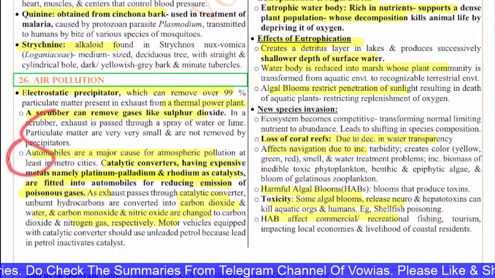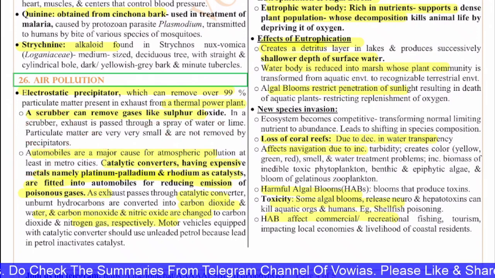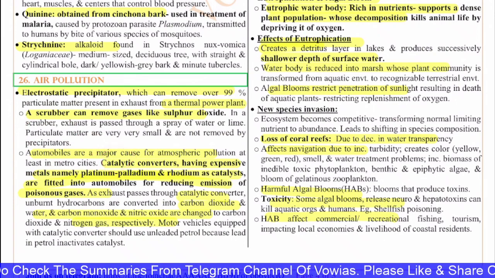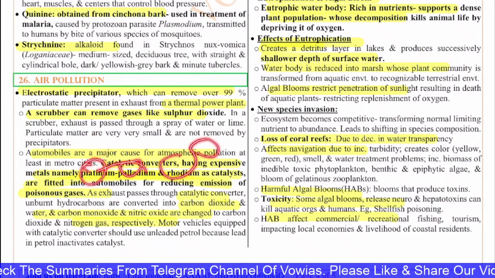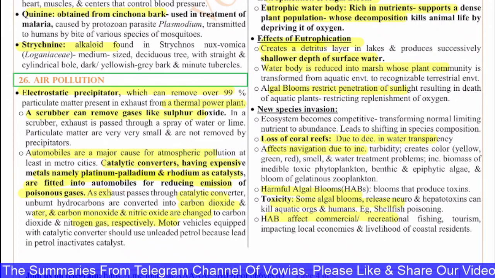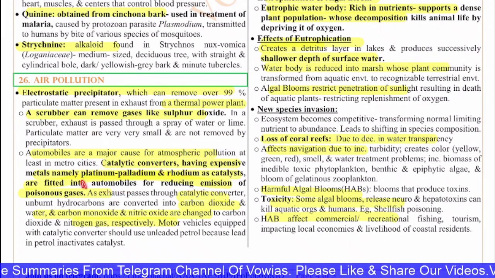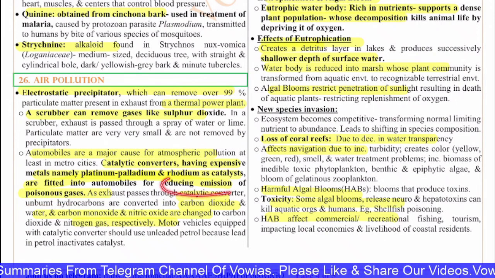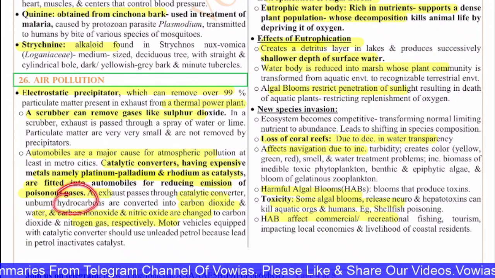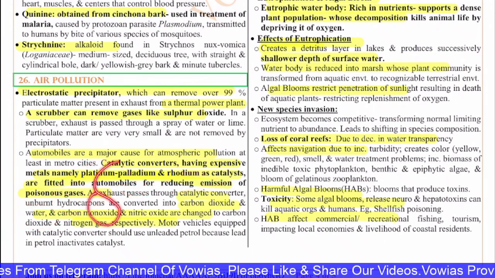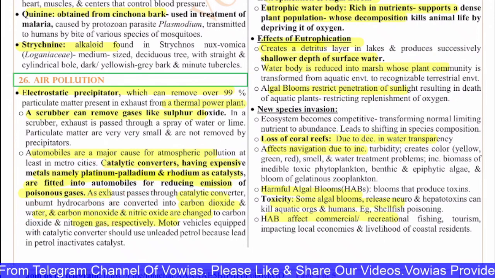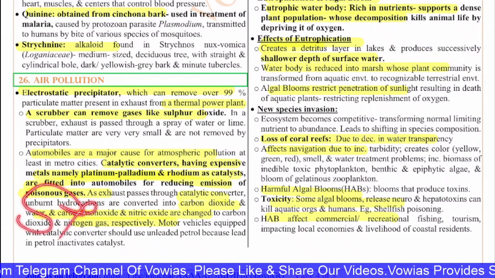Automobiles are major causes of atmospheric pollution. Catalytic converters, having expensive metals like platinum, palladium and rhodium as catalysts, are fitted into automobiles for reducing the emissions of poisonous gases. As exhaust passes through the catalytic converter, unburned hydrocarbons are converted into carbon dioxide and water, and carbon monoxide and nitric oxide are changed to carbon dioxide and nitrogen gas respectively.